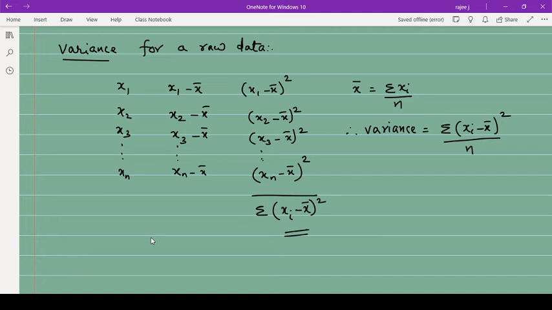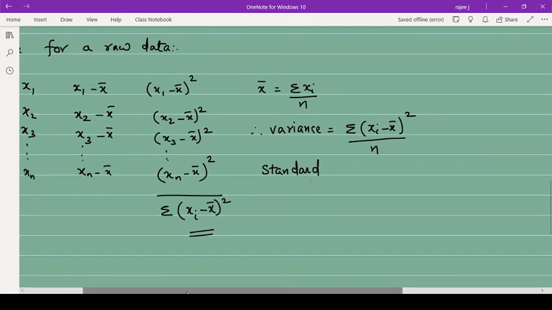Then standard deviation. These are two very important concepts of statistics which we use in almost all fields of life, especially in business. Standard deviation is used very much. Even in cricket, if you want to predict something or say the consistency of something.